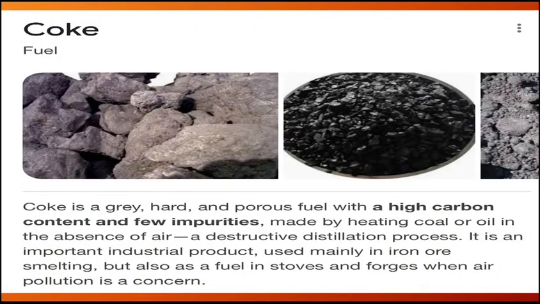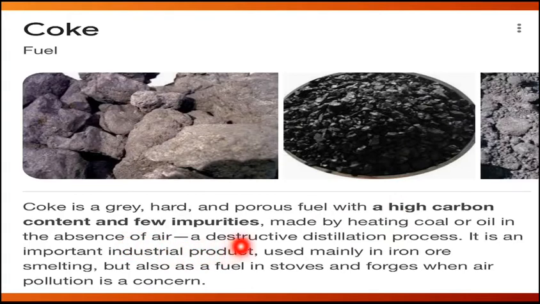So yes, I was telling you about coke. Coke is basically a grey, hard and porous fuel, and it is high in carbon. So carbon content is higher in coke, and a few impurities are also found. And how is this coke prepared? This coke is prepared by heating coal or oil in the absence of air.